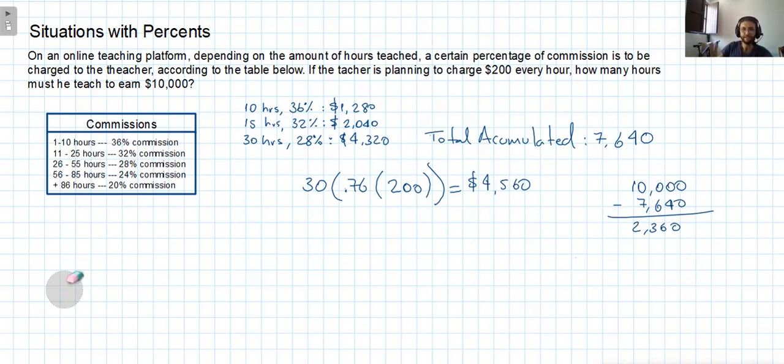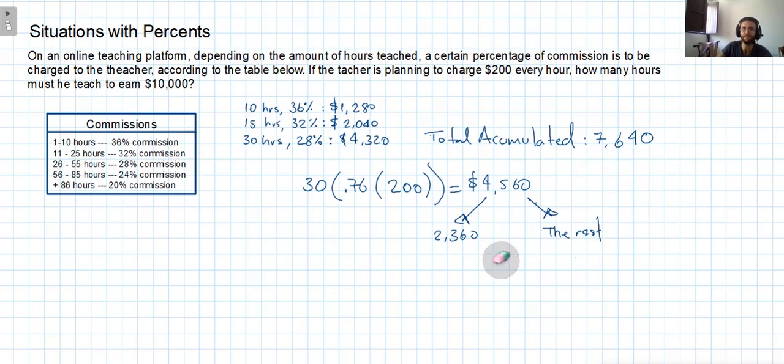So from this 4,560, I'm going to take the 2,360 pesos, and then it's going to be the rest, which I don't care about this part. I don't know how much is that, and I don't need that amount. But what I do need is to find out how many hours from these 30 hours can complete these 2,360 pesos with a 76% of earnings. So how can we do that?